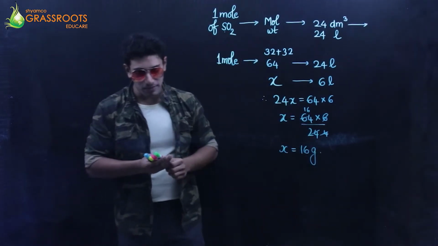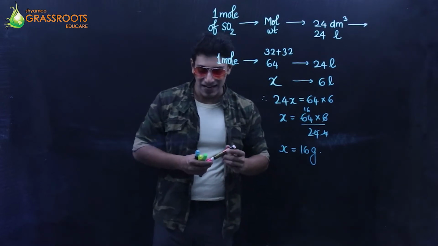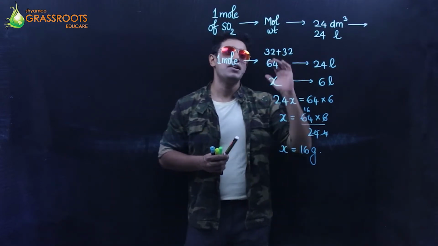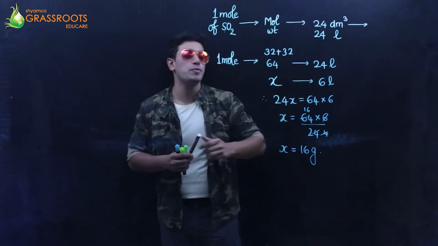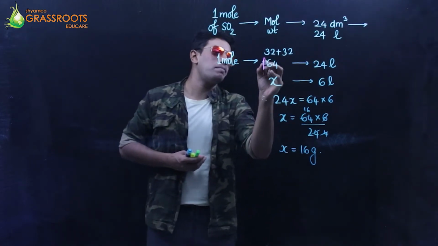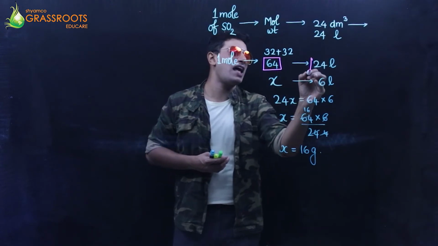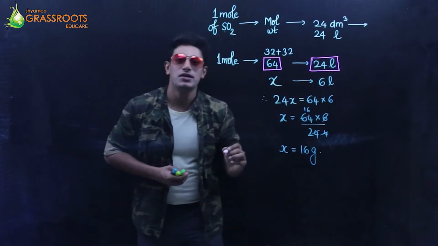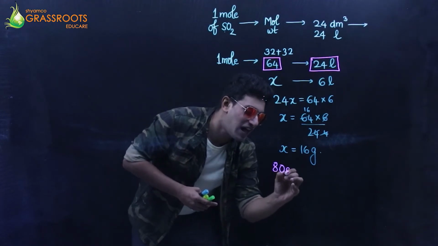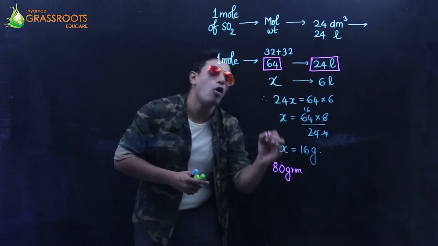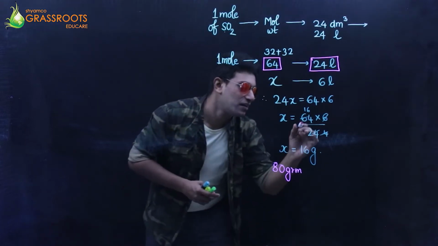Second, they're asking me the volume occupied by 80 grams. Same thing. Mass is given, volume is to be obtained. We know the basics, the molecular weight, and this remains fixed. Now I have been told out here we have 80 grams of the sulfur dioxide.